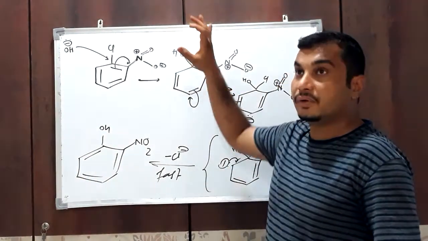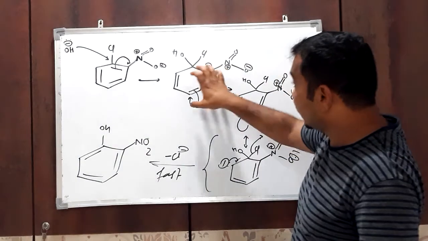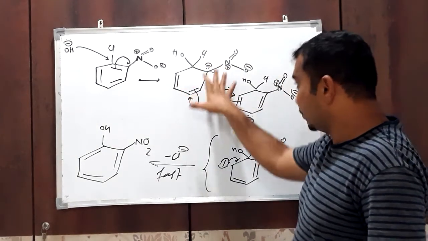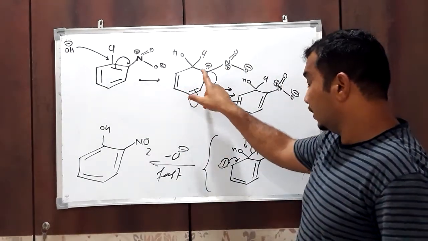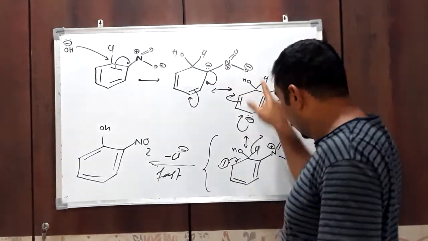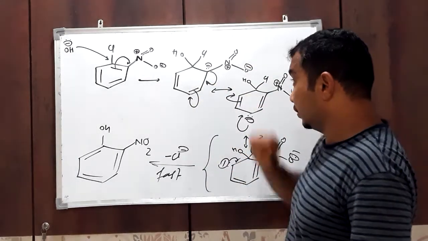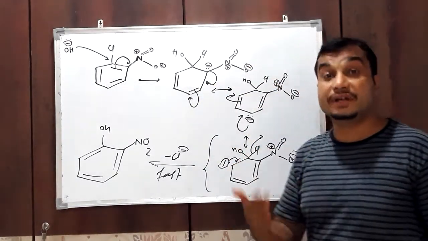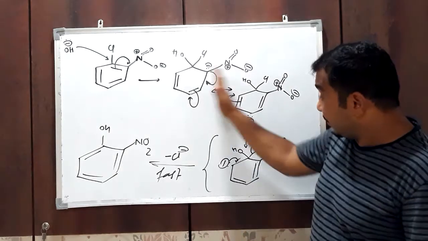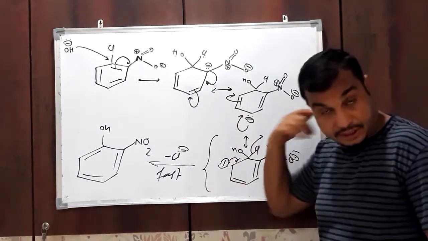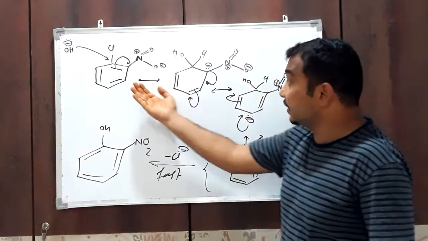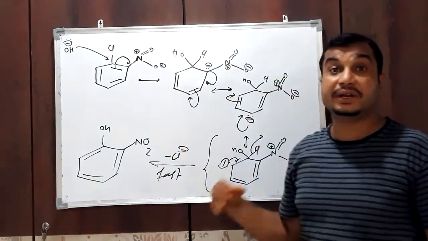In presence of an electron withdrawing group, the unstable intermediate obtained undergoes resonance and gives various structures, and due to this resonance the stability of the intermediate increases. Stability increases, therefore this reaction takes place very easily.